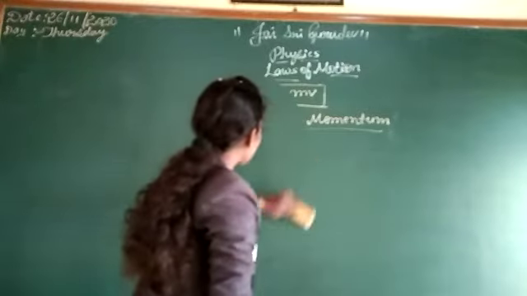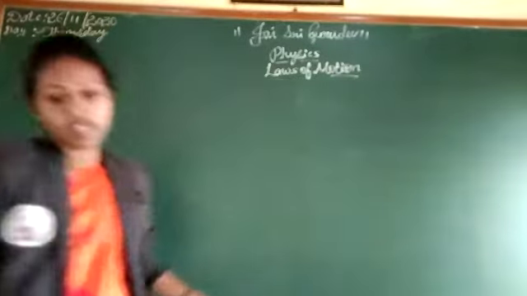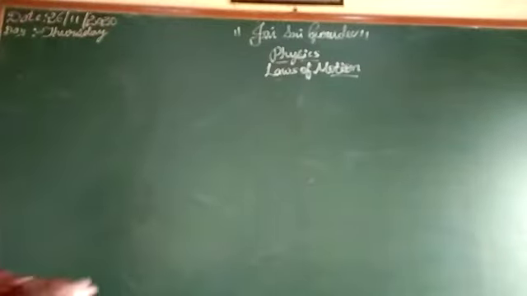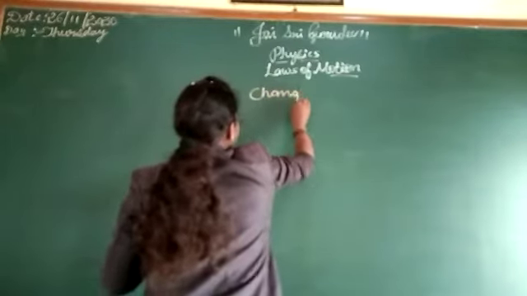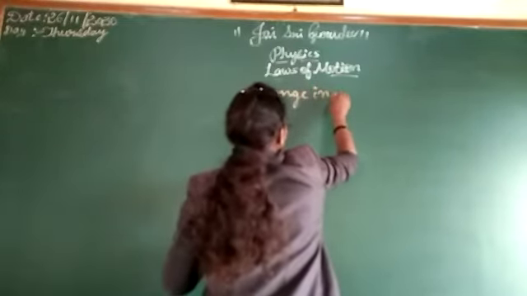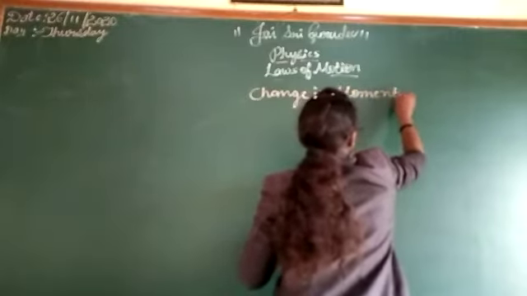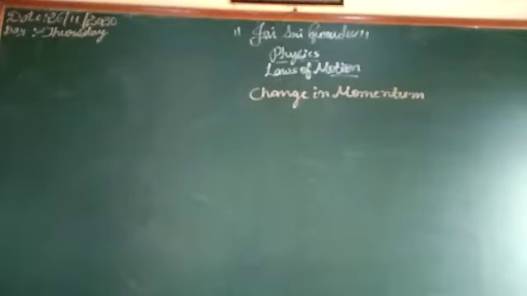Next we want to discuss change in momentum. Changing momentum means changing linear momentum.